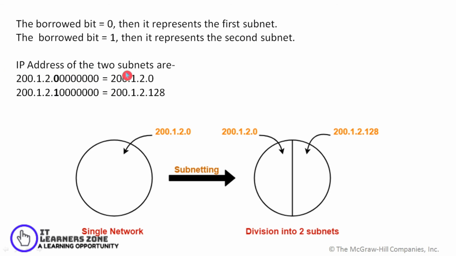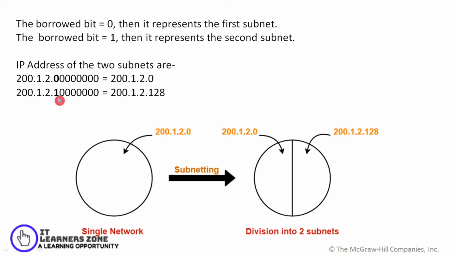The IP addresses or the range of these 2 subnets would be in the form of 200.1.2. The first bit, because we have borrowed, would be 0, and all the remaining bits are 0. The second subnet would have 200.1.2.1 and the remaining zeros. I'll do a binary conversion of this. Since it is 0, it is going to be 200.1.2.0.